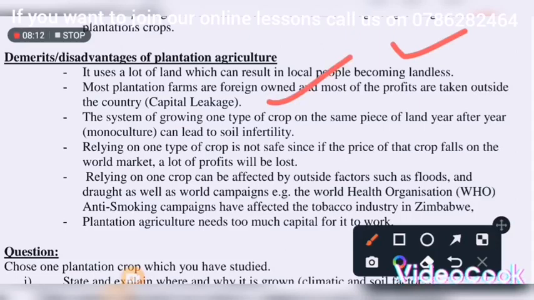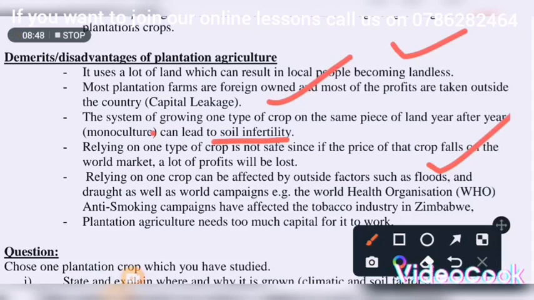Another disadvantage of using a plantation is that the system of growing one type of crop causes pest and disease. It leads to pest and disease. So in other words, we are saying monoculture leads to pest and disease, and also to soil infertility. Right? Relying on one type of crop is not safe, since if the price of that crop falls on the world market, a lot of profits will be lost, right? Relying on one crop can be affected by outside factors such as floods, droughts, as well as world campaigns. All of these can affect you if you rely on one type of crop, right?